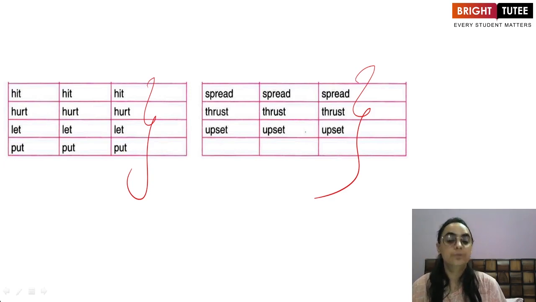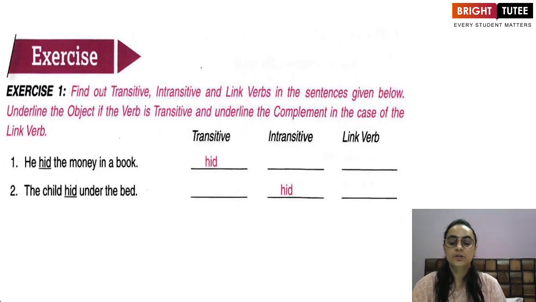So these verb forms are to be remembered by you, dear students, because when we are going to learn about tenses, it is the usage of these verbs in their correct verb form that is going to help you in solving the questions on tenses, even in the active and passive voice and the direct indirect speech. So it is very important for us to learn the verb forms. And now let us move on to the discussion of back exercises.